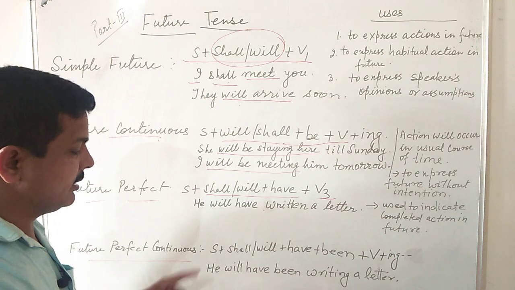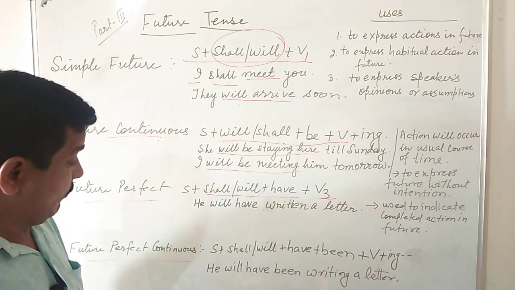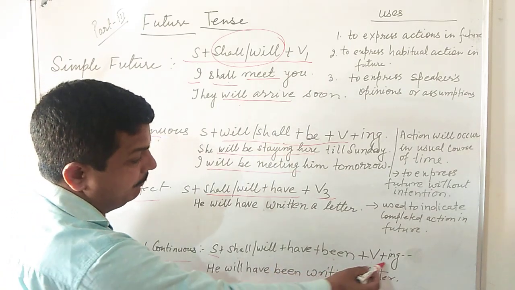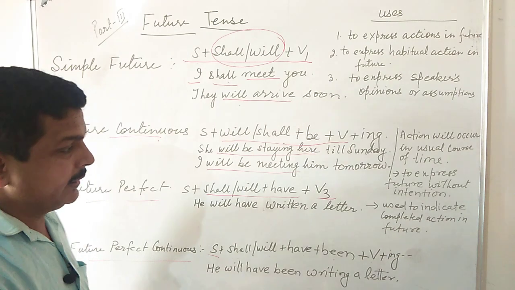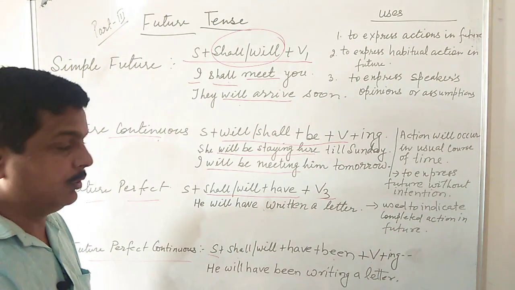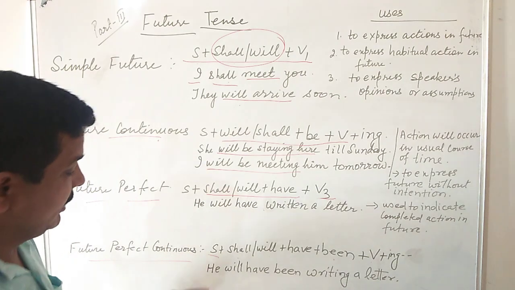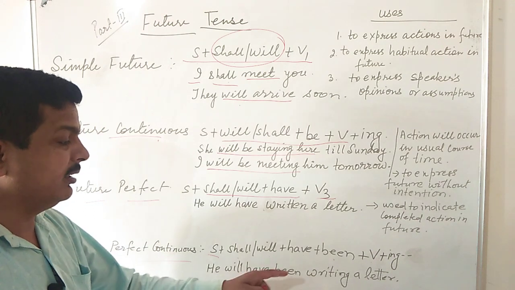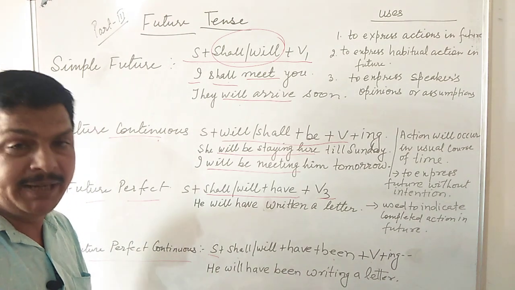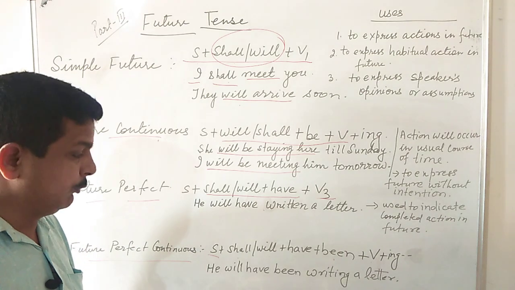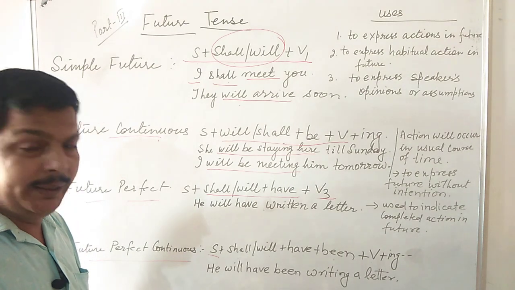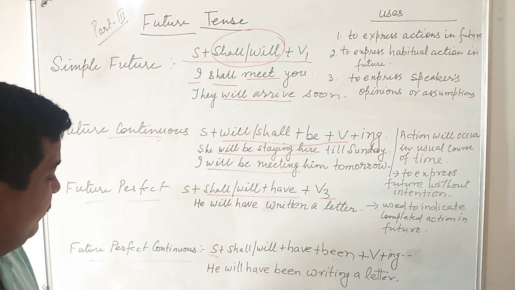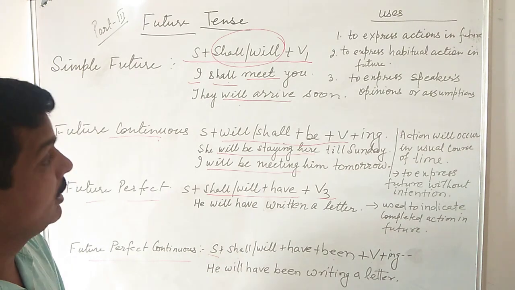Future perfect continuous is used here: subject, shall, will, have, been, verb and ing form. It is also followed by since and for. Example: he will have been writing a letter, they will have been playing cricket, you will have been doing your best. So all these are the examples of future perfect continuous.